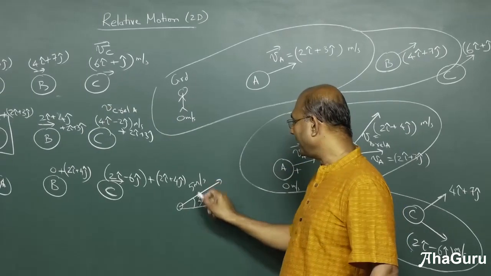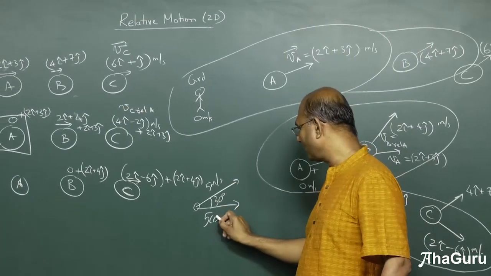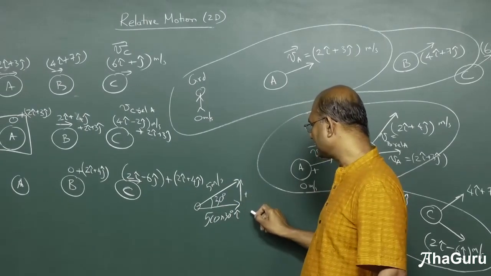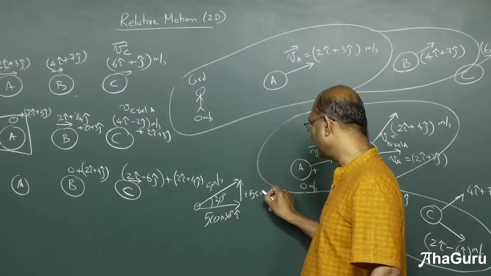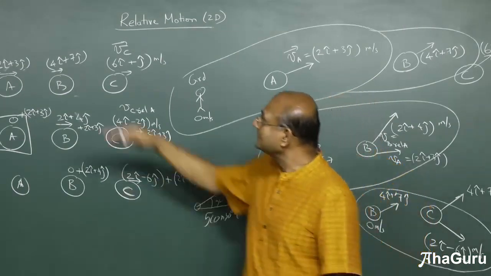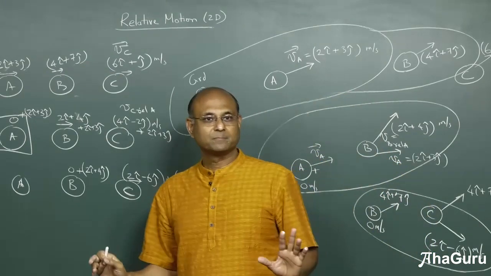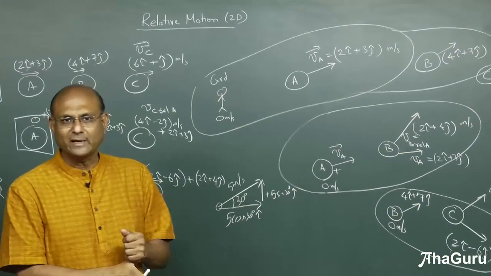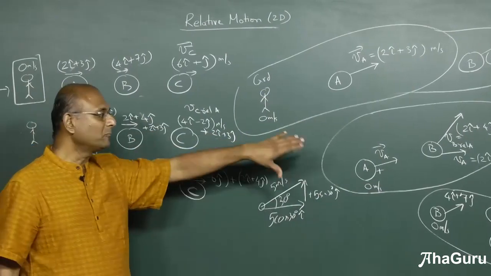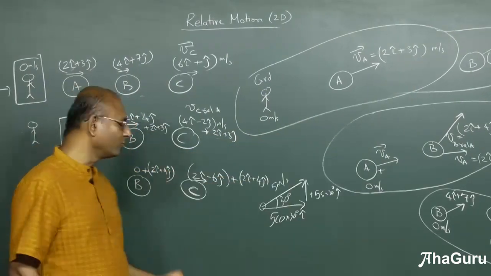You write it as 5 cos 30 degrees i cap plus 5 sin 30 j cap. So substitute these values, take these values and put it there and then simplify. Okay. There is also another way of doing it where you can do it by using arrows, but in most cases that's not going to be easy for you to do.